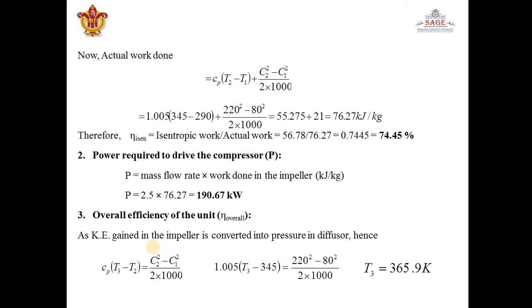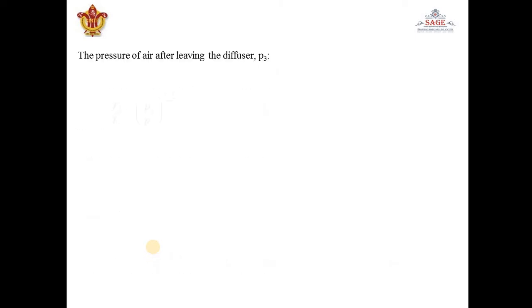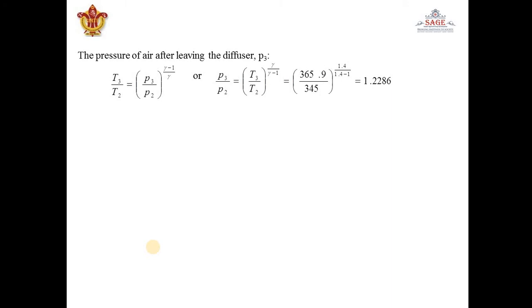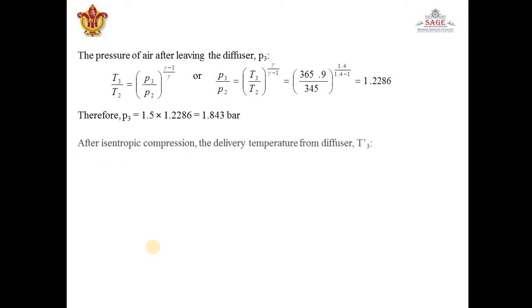Now again between 2 to 3 we can apply this formula, T3 by T2 is equal to P3 by P2 to the power gamma minus 1 by gamma, because it is again an adiabatic process. So from here T3 is known, T2 is known, P2 is known, so we can calculate P3, as gamma will remain 1.4. So P3 can be calculated, and it is coming out to be 1.843 bar. So we get P3 as well.